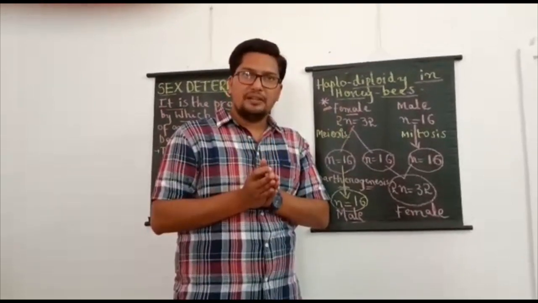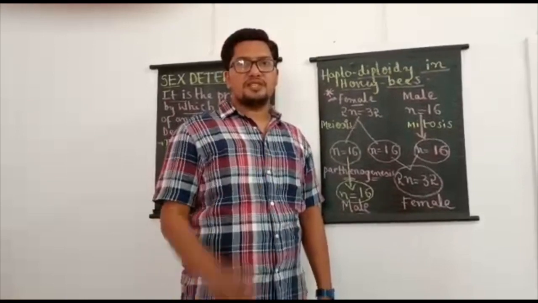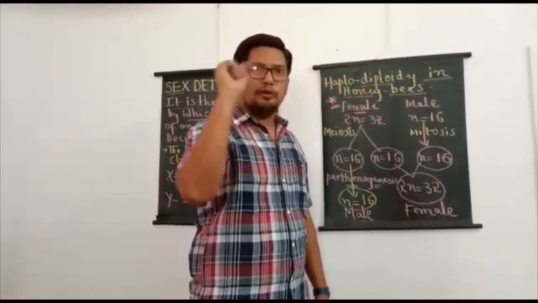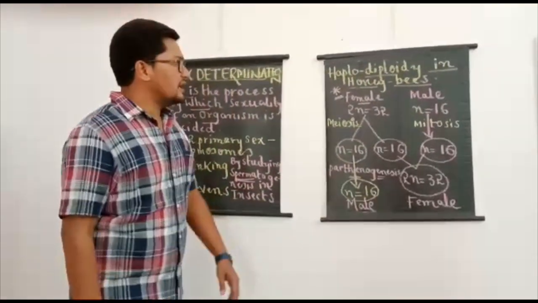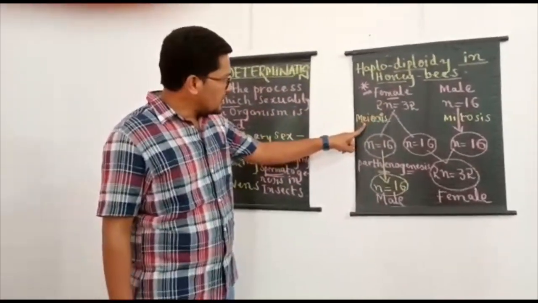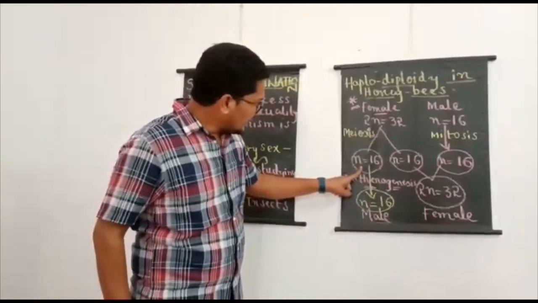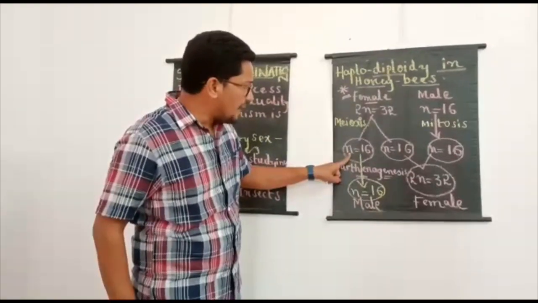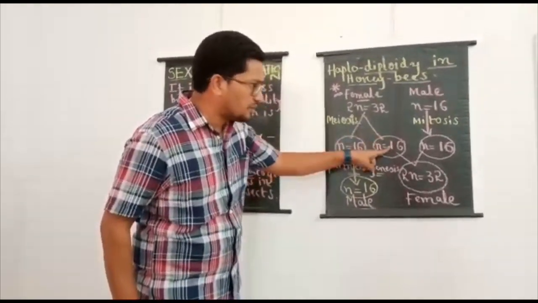So what does it mean? Only females carry two sets of chromosomes, whereas males contain only one set. Here you can easily understand now, female honeybees are diploid in nature, that's why they produce the gametes by the process of meiosis, and each gamete is once again haploid, that is N equals 16. These are the two female gametes produced.